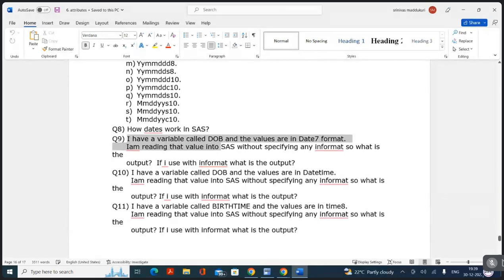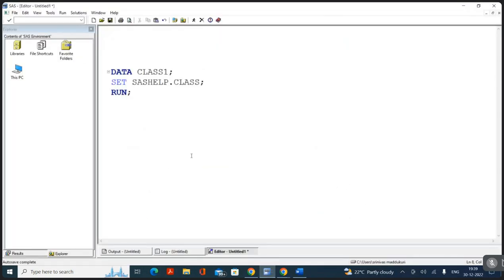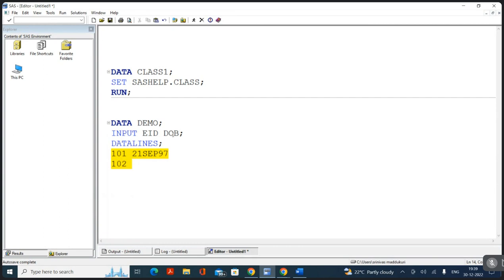I have a variable called DOB. Say for example, I'm creating a data set called demo. In that I have two variables, EID, employee ID, and date of birth. I'm writing datalines: 101, 21st September 97; 102, 03 May 98; 103, 17 April 19.